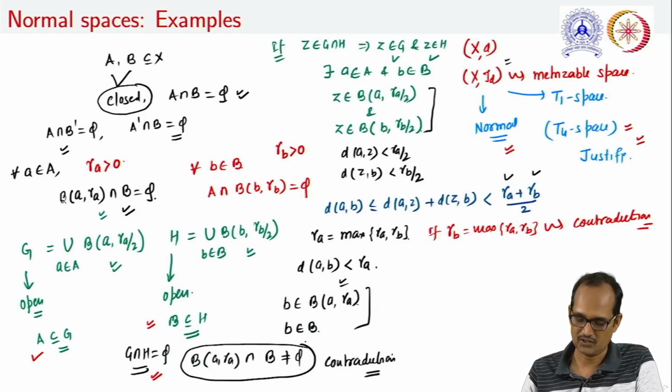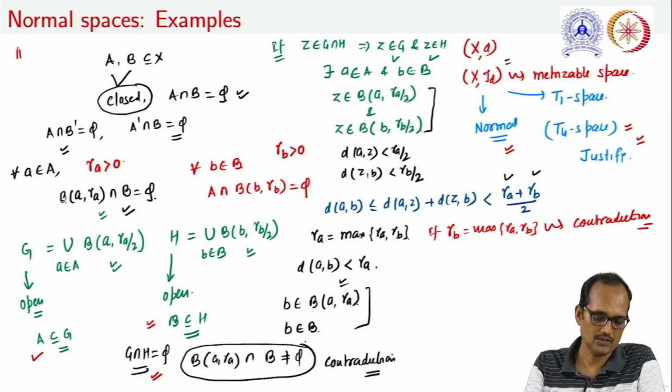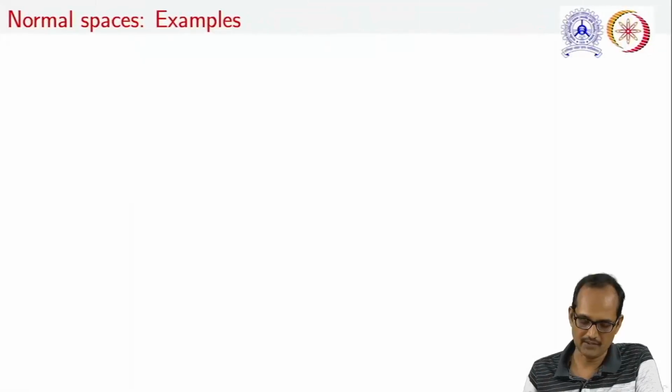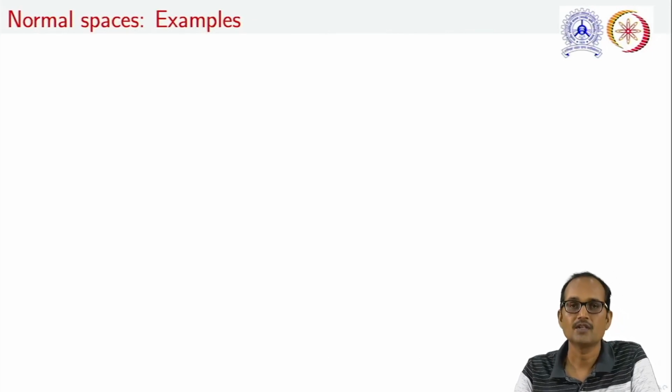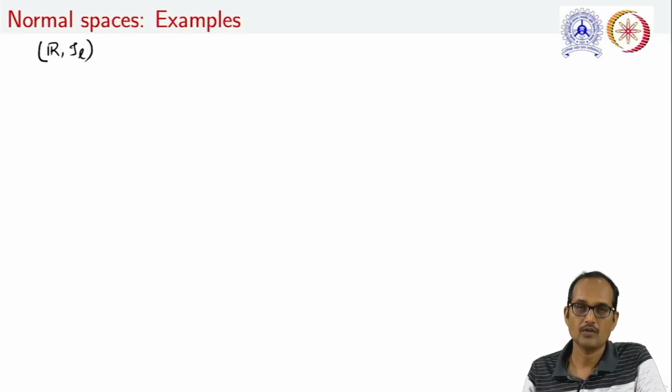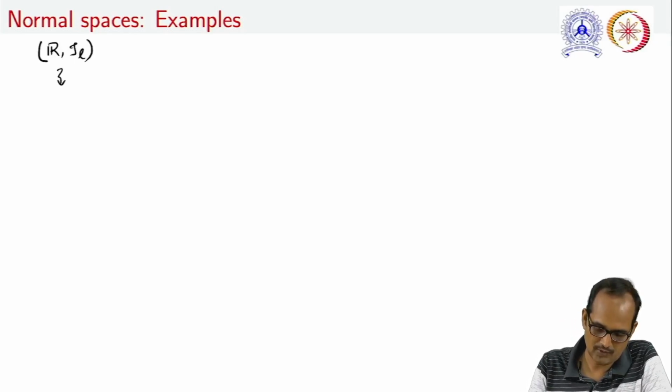From here, it is clear that if we are talking about the real line with Euclidean topology, this space is also a normal space. Moving ahead, let us take one more example, because we have shown that R with standard topology is normal. What about the set of real numbers with lower limit topology? It is to be noted that this is also normal, and if this is normal, we can even show that this is regular too.